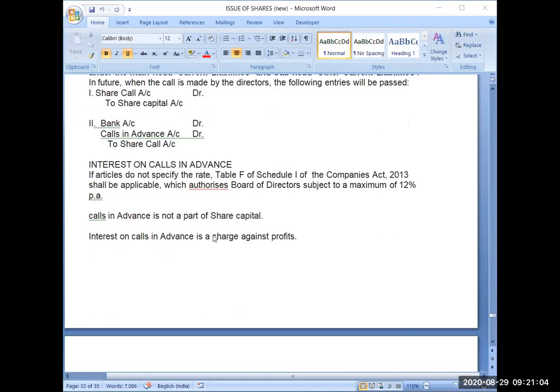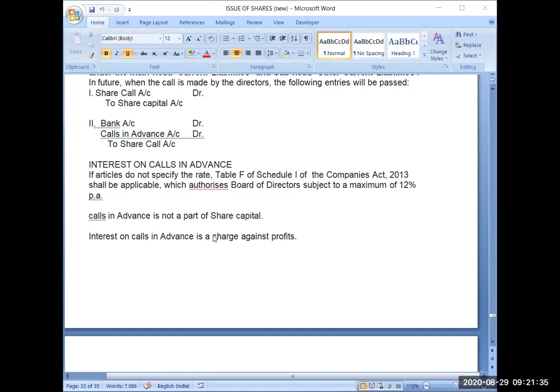Now regarding interest on calls in advance. Interest on calls in arrear was maximum 10% per annum. And interest on calls in advance, if the rate is not specified in the articles, then Table F will be applicable. Table F authorizes the board of directors to decide the rate of interest on calls in advance, but it cannot exceed 12% per annum.